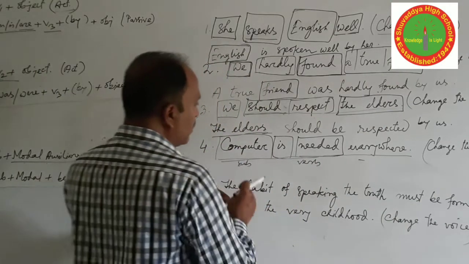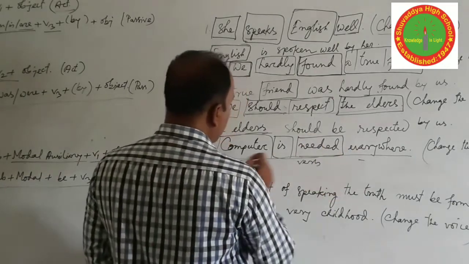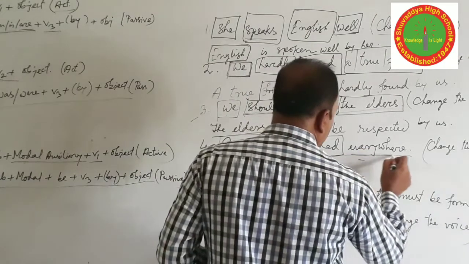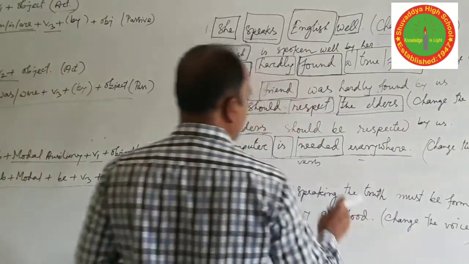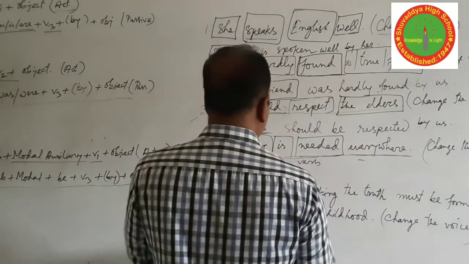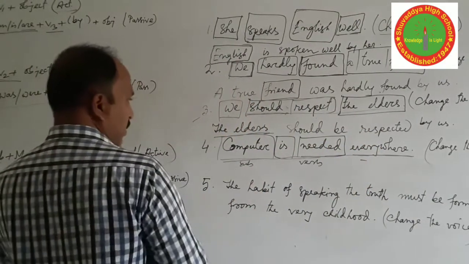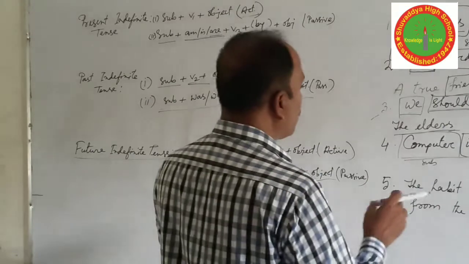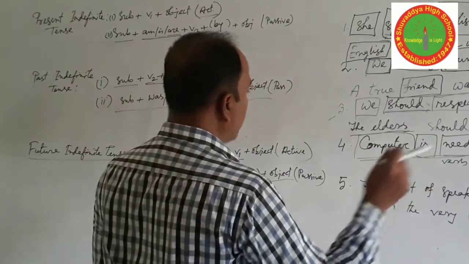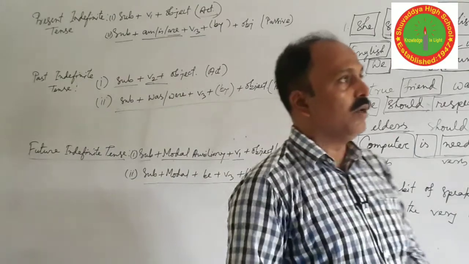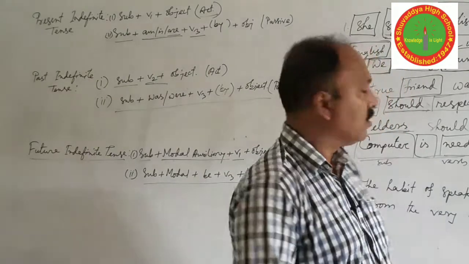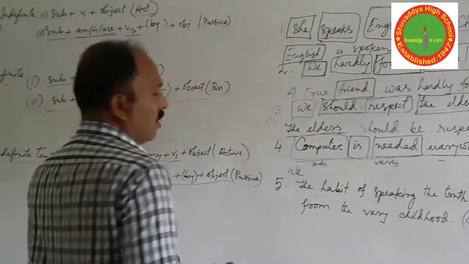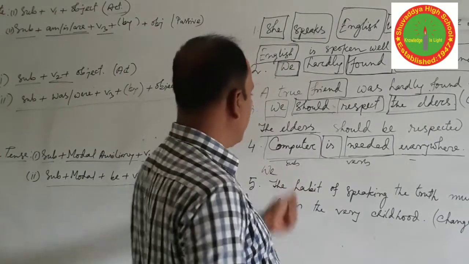All such sentences are considered the passive one, not because of the by. And everywhere here is the word of adverb of place and time. So you should not use it as the object or subject. Okay. So you have to take an object according to the meaning of the sentence. Computer is needed. Who needs computer? So people or we. So we take the object as we or people.